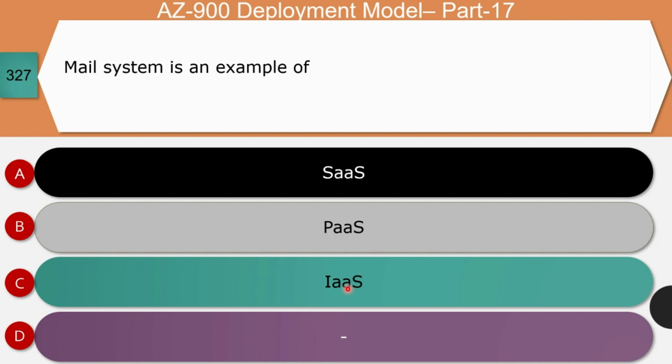Next question, mail system is an example of software as a service, platform as a service, or infrastructure as a service. The right answer for this question is software as a service. The reason is all mail systems are like Gmail. Gmail is the most popular one. That's why I'm taking that as an example.